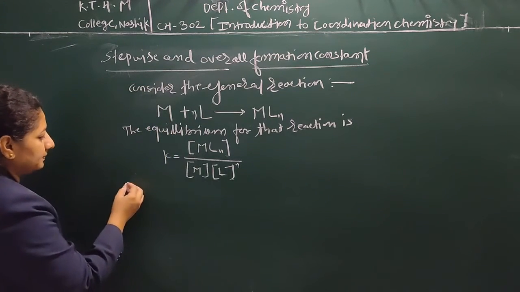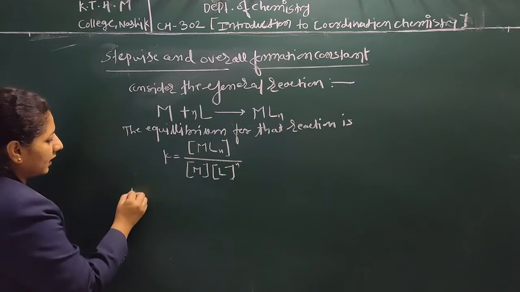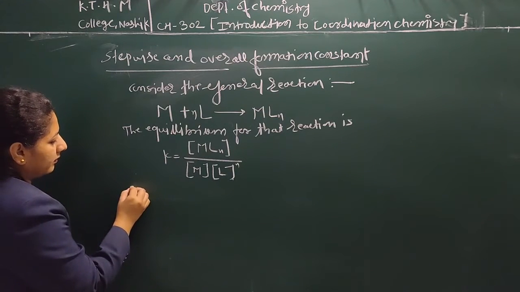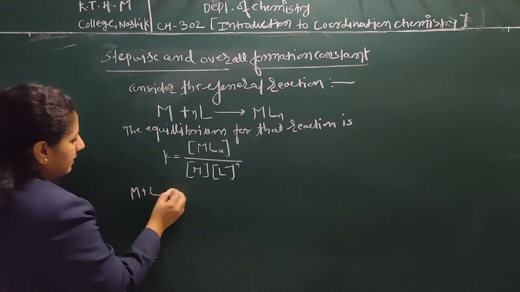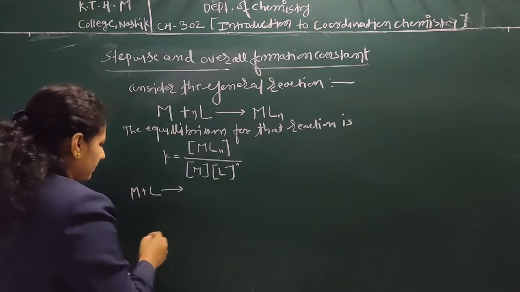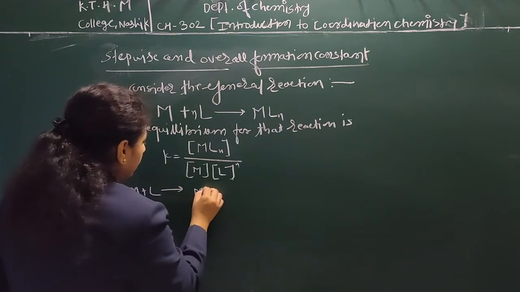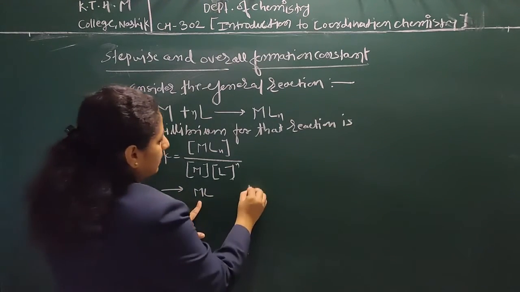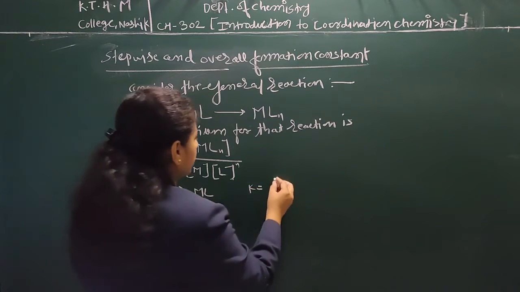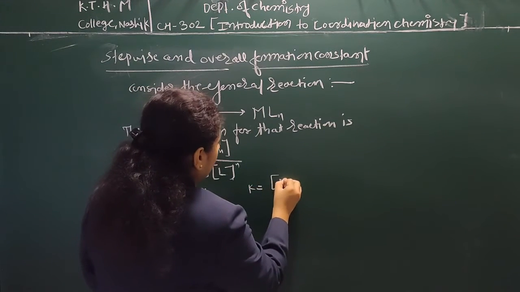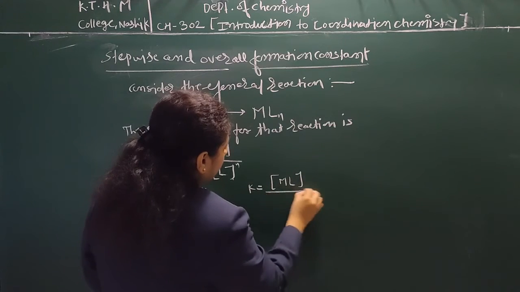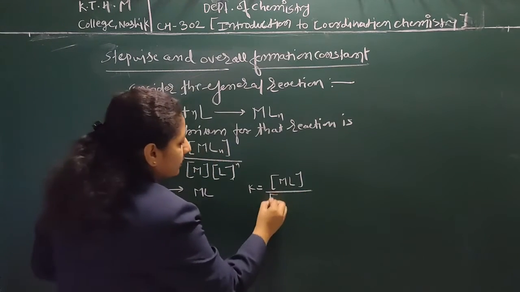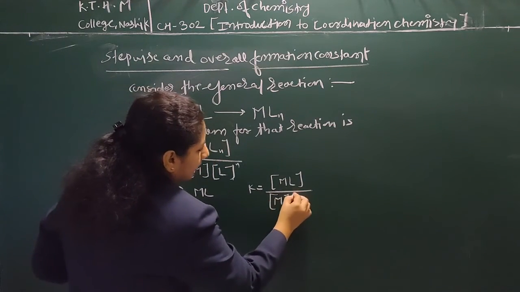Suppose M plus L gives ML. So the K for that reaction is the concentration of product divided by the concentration of reactant.